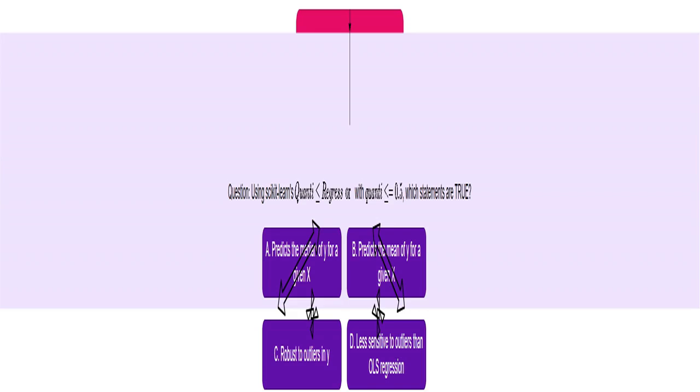I'm using Sklearn's QuantileRegressor to build a model. I've set the quantile parameter to 0.5. This means I'm focusing on the middle value of my target variable, which is the median. This question is about what prediction my model will produce.